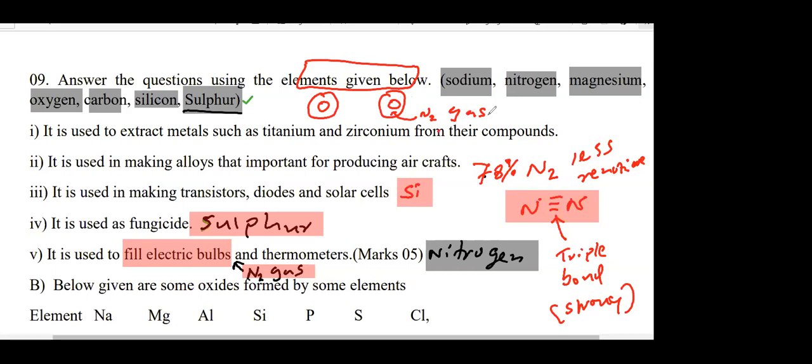Nitrogen is lighter. What is the relative molecular mass of nitrogen gas? It's 28. If you take carbon dioxide, it is 44, oxygen 32. So nitrogen 28 is lighter than the atmospheric air. That's why the fuel consumption drops, because the vehicle becomes light in weight. I mean the tires become lighter, not heavier. If you pump normal air, it becomes heavier.